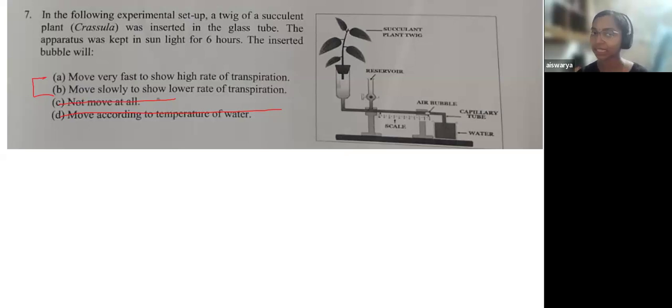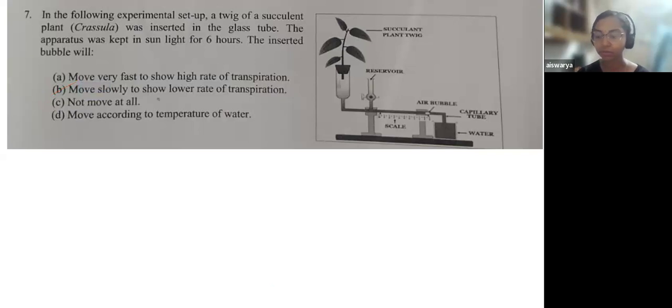It is given that it is a succulent plant. So do you think that the succulent plant will show a high rate of transpiration or a very slow rate of transpiration? What do you think? From this, it is very evident that the succulent plant will show only a very slow rate of transpiration. So option B will be the answer for this question. The seventh question, option B is the answer.